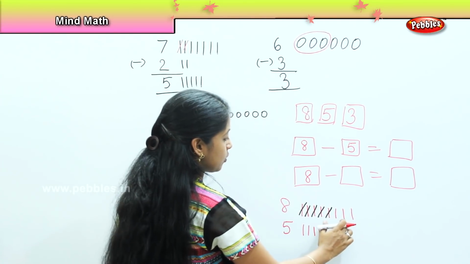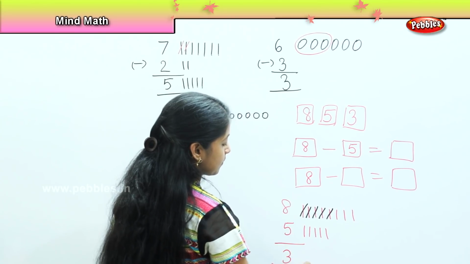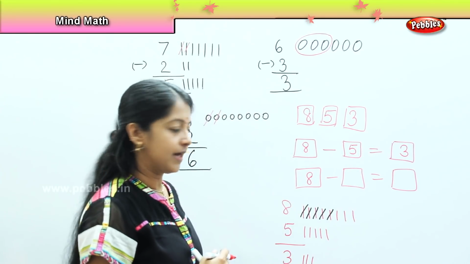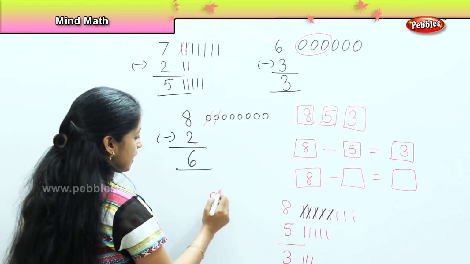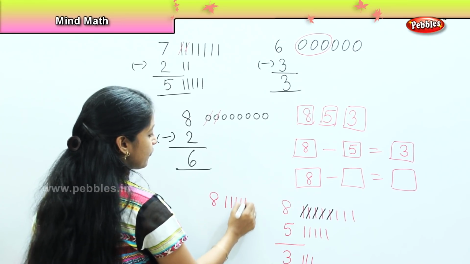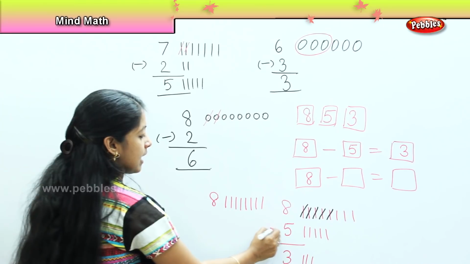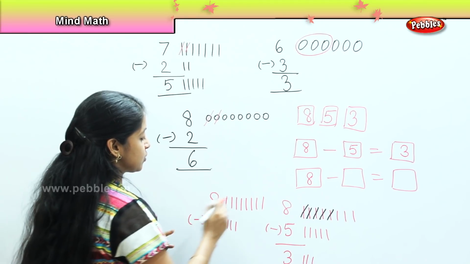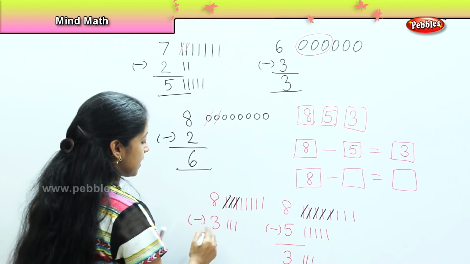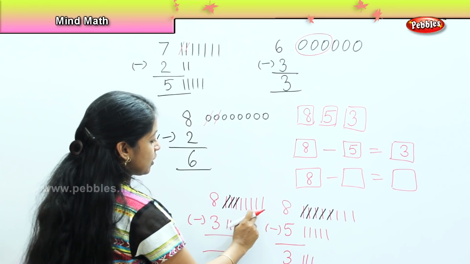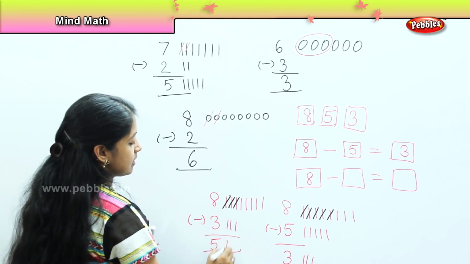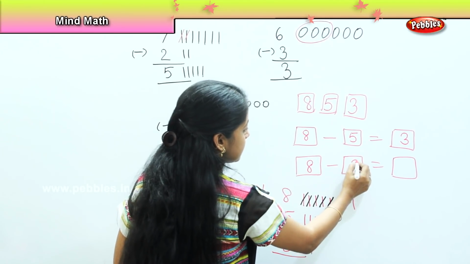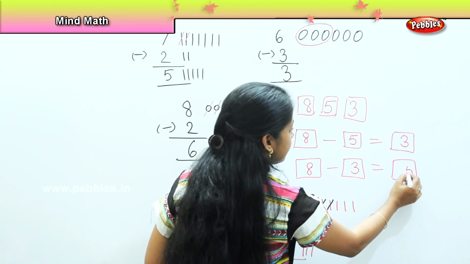So what is the balance? 1, 2 and 3. So what is my answer? 3. So what will come here? 3. Right. Similarly, now if I do here 8: 1, 2, 3, 4, 5, 6, 7, 8. And I reduce it with 3. 1, 2, 3. And I strike here 3. So what is the balance left with me? 1, 2, 3, 4, 5. So the answer is 5. So if I write here, 8 minus 3 will give me an answer 5.